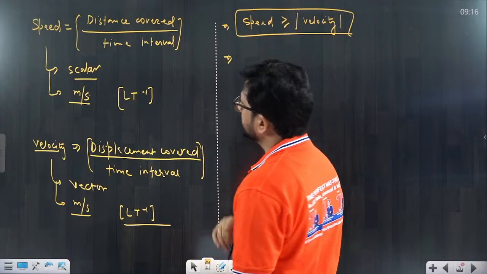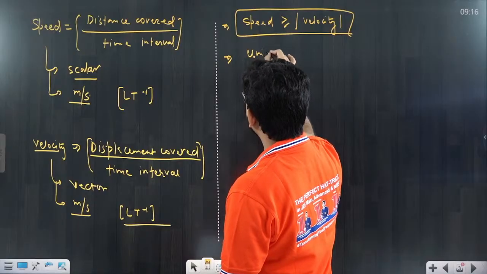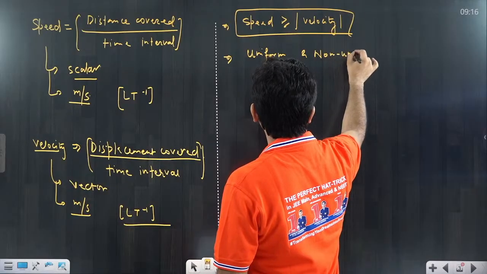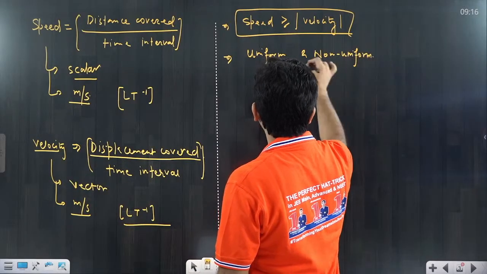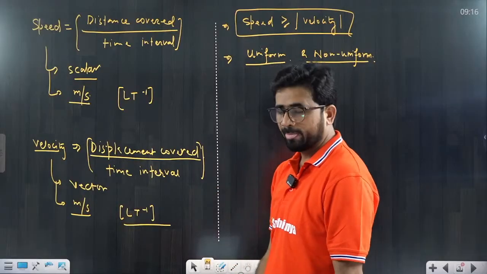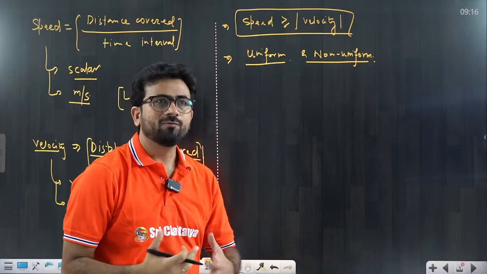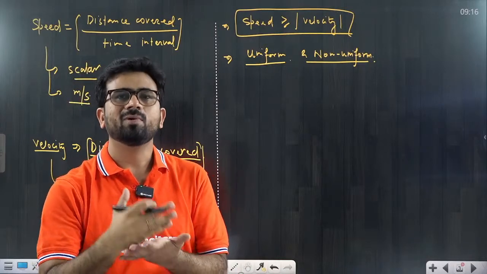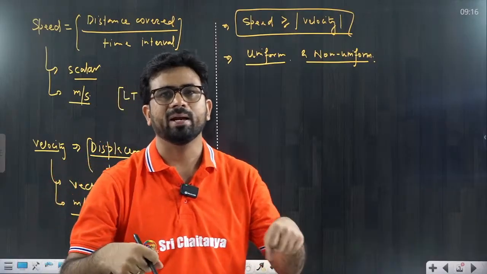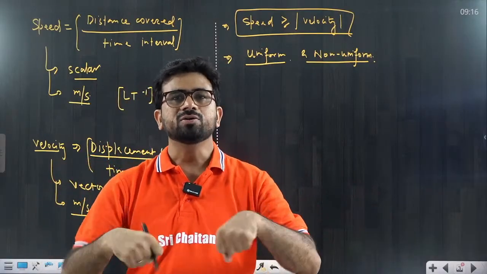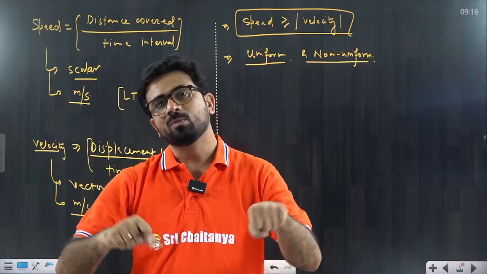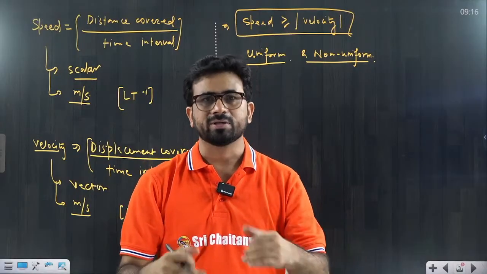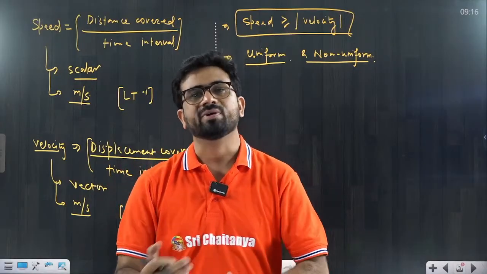Now there are two more terms we are going to discuss, very simple. First is uniform and non-uniform. When I am talking about uniform and non-uniform, what is the meaning? Uniform speed means the particle is covering equal distance in equal intervals of time. Suppose I am taking a bike and my bike is moving at a constant speed of 60 km per hour. That means that is a constant value. It is not going to change. So that we call uniform speed, constant speed.